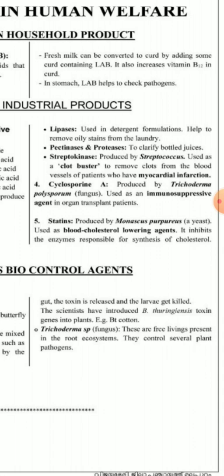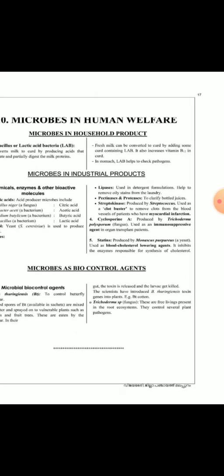So students, three topics are discussed in this chapter. The first one is microbes in household products. Second one is microbes in industrial products, and third is microbes as biocontrol agents.